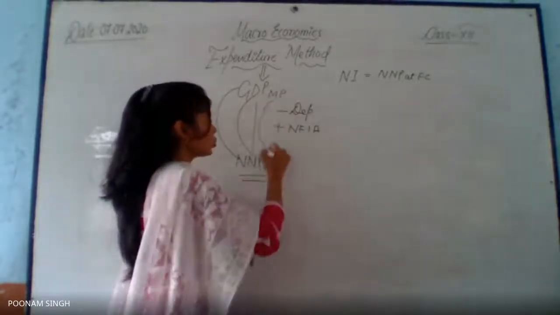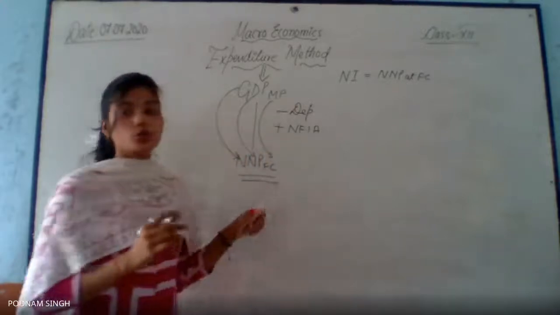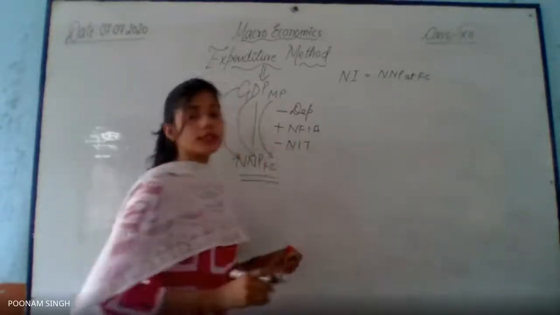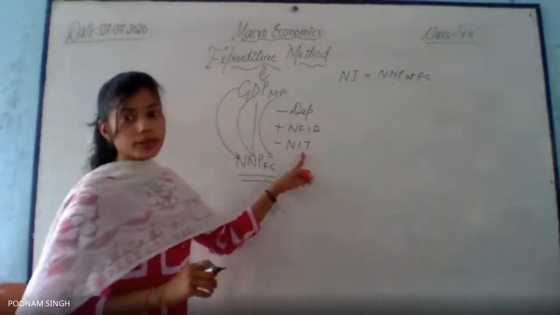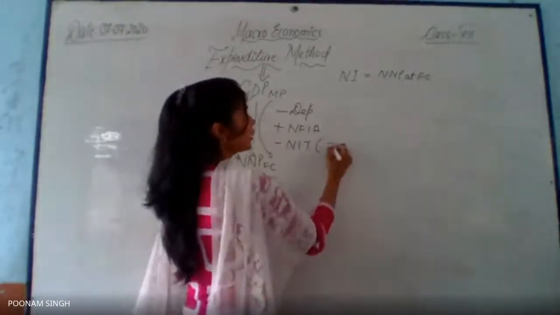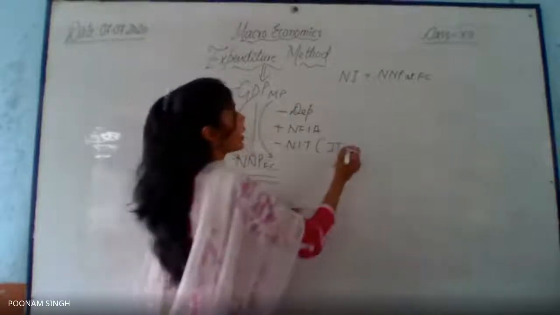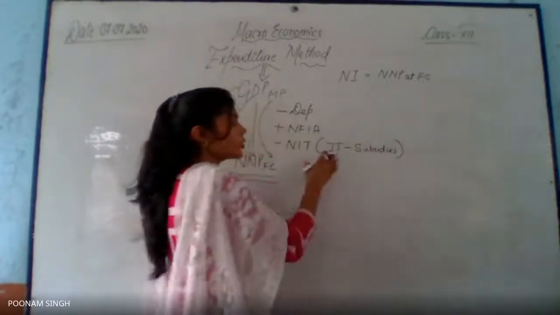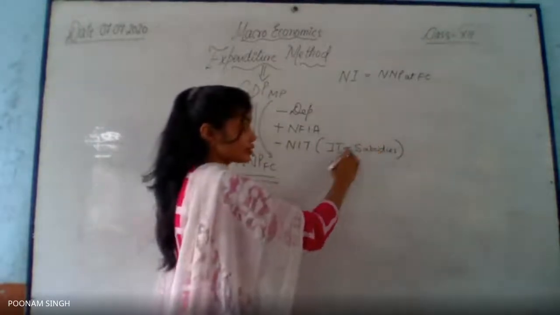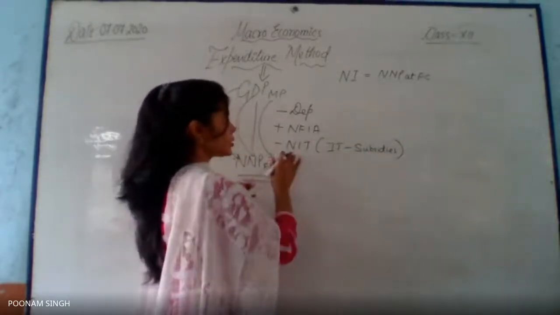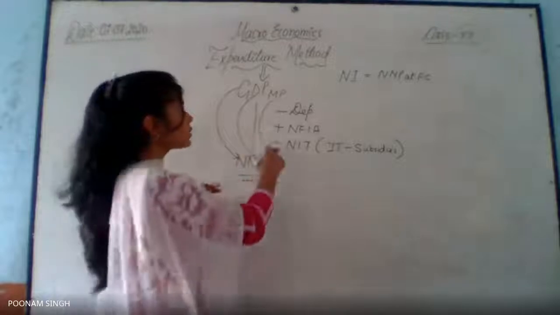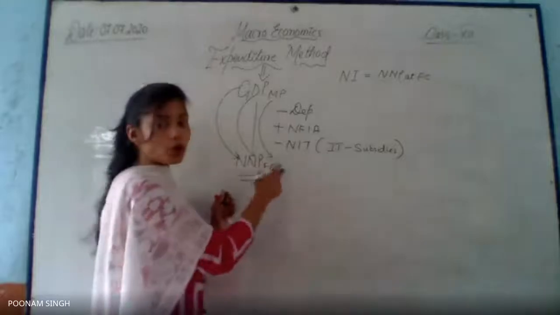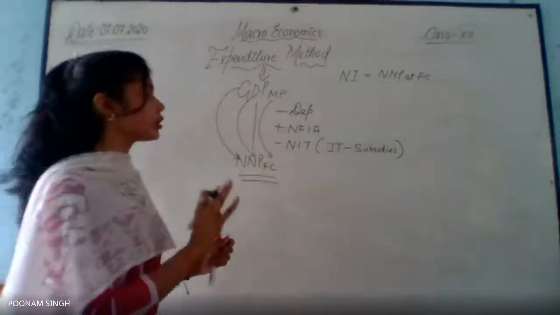MP to FC, now I have to go. MP to FC. So what should be the treatment? Very nice. Deduct NIT. What is NIT? That is net indirect taxes. If it is not given, then indirect taxes would be there in the question as well as subsidies. So when you deduct indirect taxes and subsidies together, you will get your answer as net indirect taxes, which you have to deduct for the conversion of MP to FC. MP is market price, and factor cost is denoted by FC. So I hope till here it is clear to everybody.